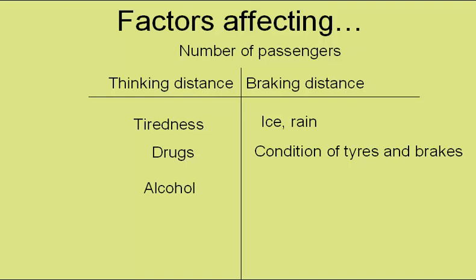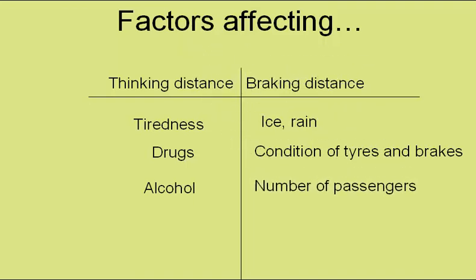The number of passengers in the car will increase the mass of the car, and so for the same braking force would reduce your deceleration and so increase your braking distance. So the number of passengers would affect the braking distance. The speed of the car, well, the faster you're travelling, the further you're going to travel while reacting, and the longer it will take you to stop. And so speed affects both thinking distance and braking distance.